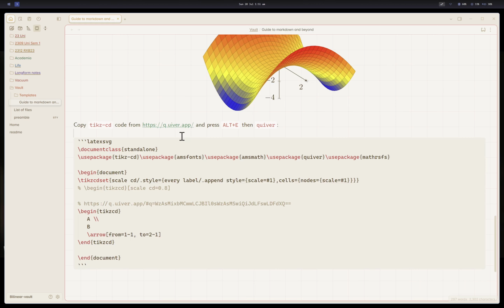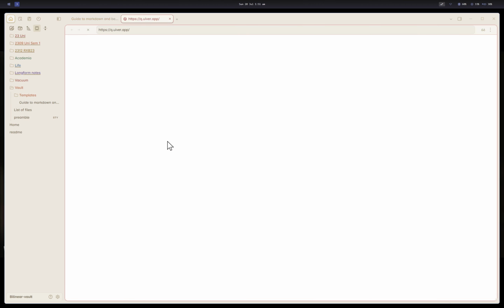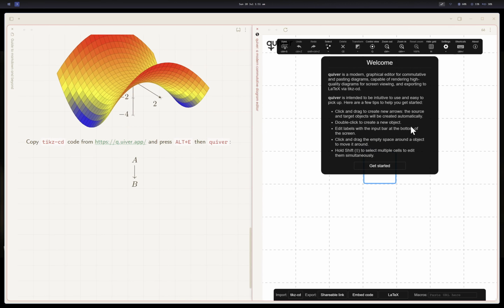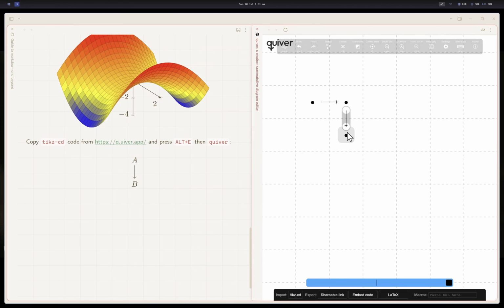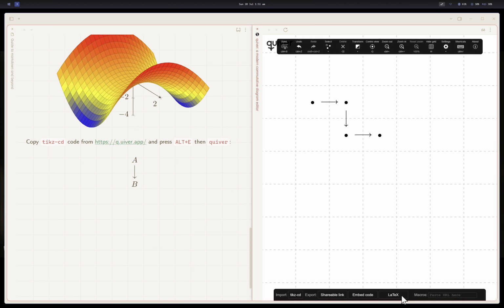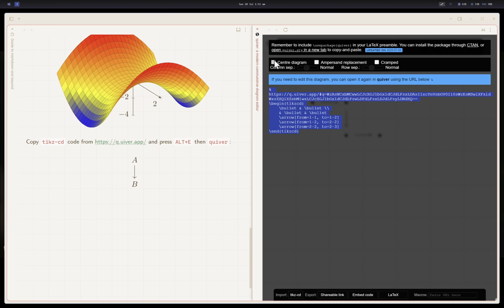Let's say you want to write a commutative diagram, a small one. Then just go to this website. You can open websites right inside Obsidian. You're taking notes, you open up this website right inside Obsidian. Draw some commutative diagram. This is Quiver CD. Make sure you check the center option.